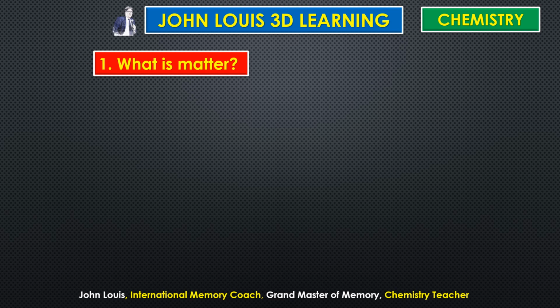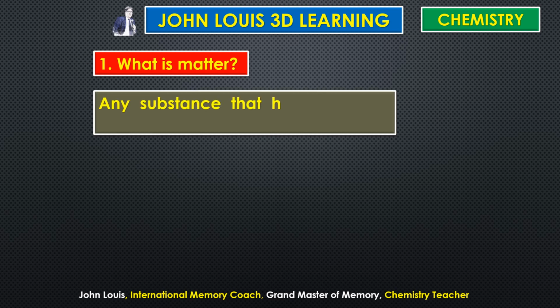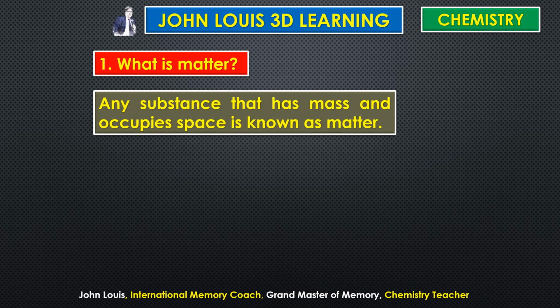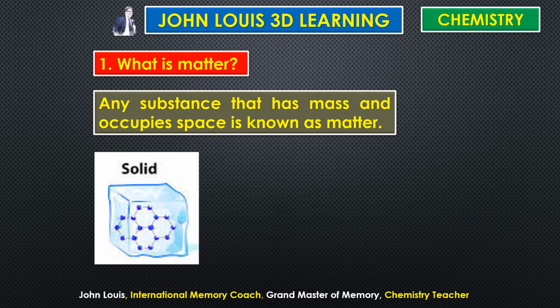What is matter in the very first place? Any substance that has mass and occupies space. Occupies space means what? Volume. Any substance that has mass and its own volume is known as matter. Instead of volume, you can write space. So for example, you take a solid. It has its own mass, isn't it? A solid substance has its own mass. Does it occupy any space? Yes, it occupies some space. So it has both mass and occupies some space, therefore it is a matter.